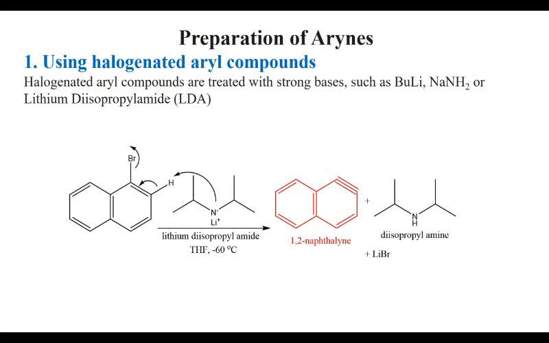There are different methods for the preparation of aryne. First one is using halogenated aryl compounds. When halogenated aryl compounds such as 1-bromonaphthalene were treated with a strong base such as LDA, the corresponding aryne was formed by a dehydrohalogenation reaction as shown here. Hydrogen and halogen are removed and a triple bond is formed here.